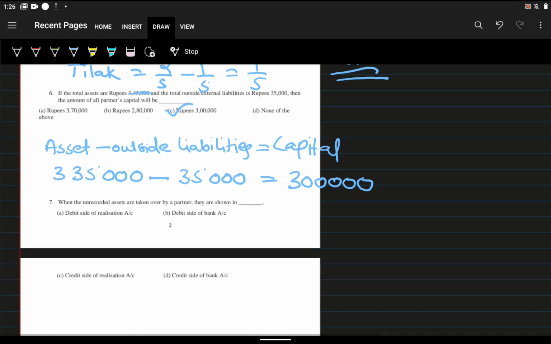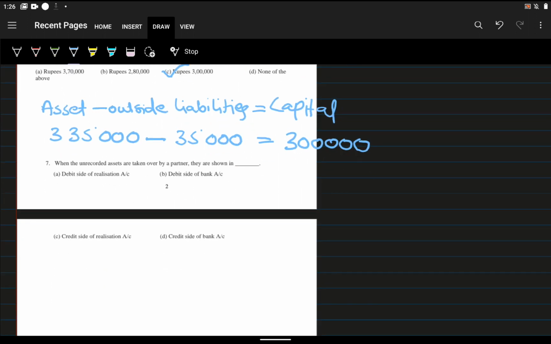Okay, now the seventh one. When the unrecorded assets are taken over by a partner, they are shown in credit side of realization account. We know what a realization account is. What is the first step of realization account? Suppose this is the realization account.